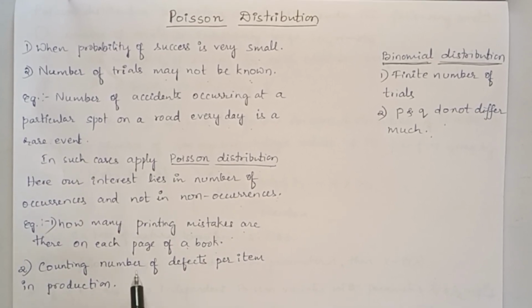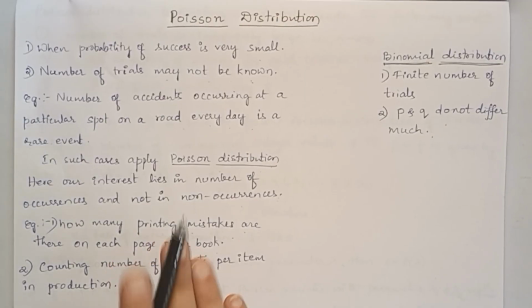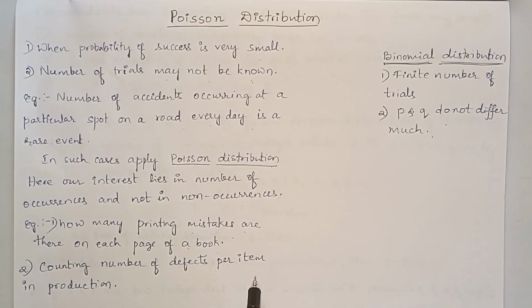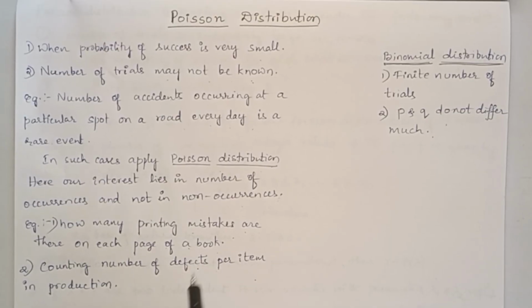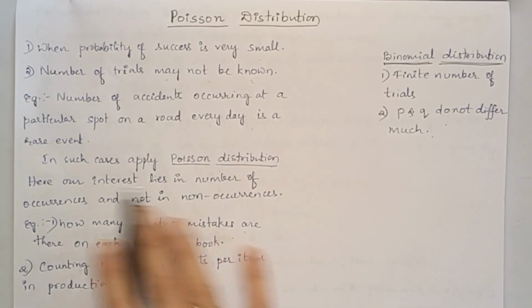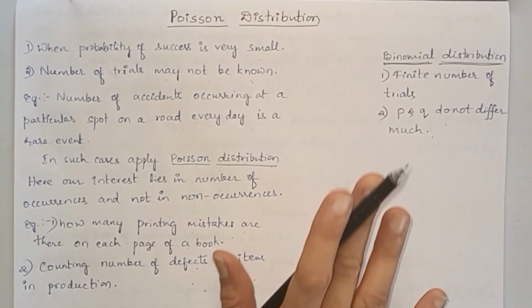Similarly, counting the number of defects per item in production, in any production company. Suppose you want to find out the number of defects per item, then we are concentrating only on the defective items. We don't concentrate on non-defective items. So this is the basic criterion under Poisson's distribution.